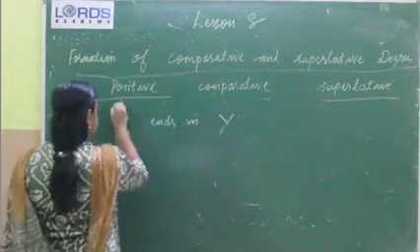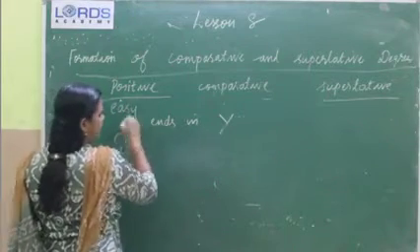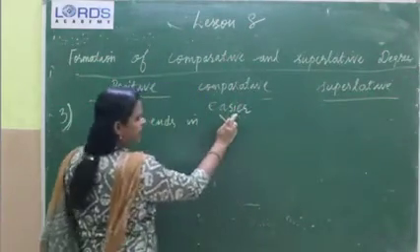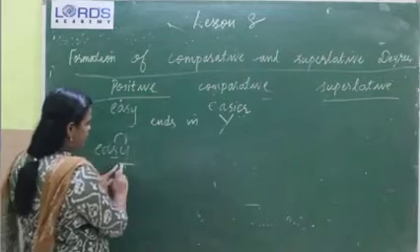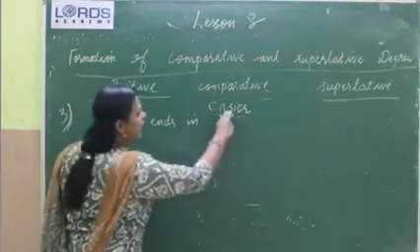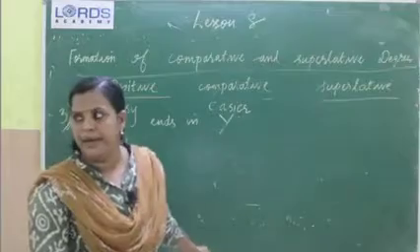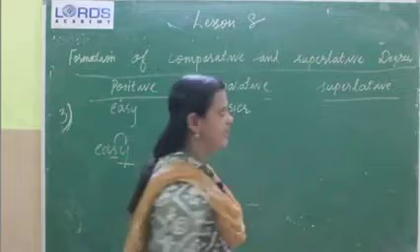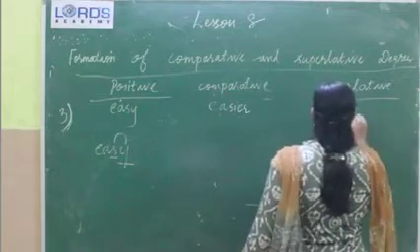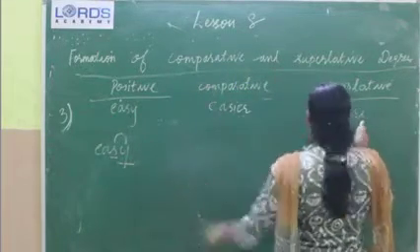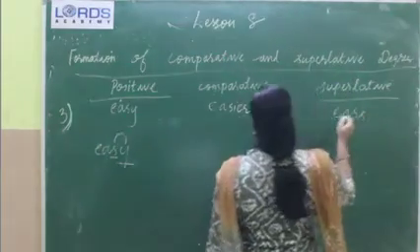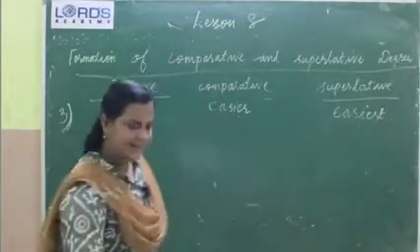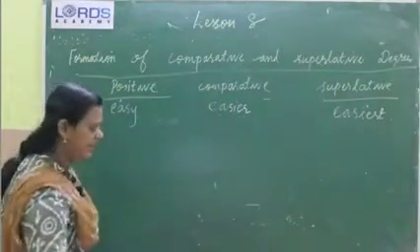See, positive will be easy, then easier. Before adding er, change this y into i. Okay, clear? Then next one, easiest. Change that y into i and add est. Easiest. Clear? Then one more example, healthy.